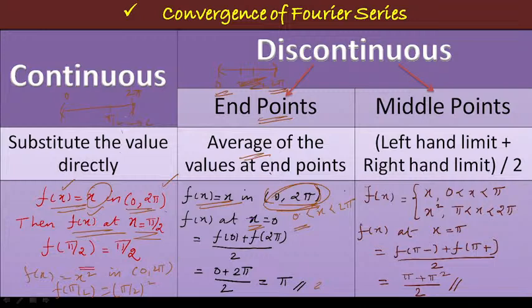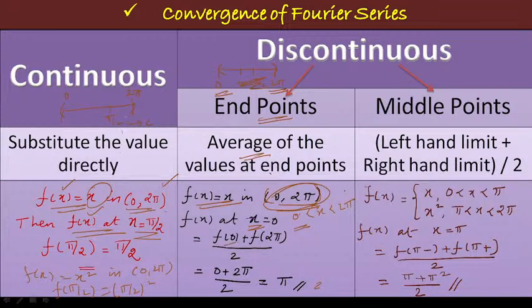If the discontinuity arises, we will definitely check whether it is at the end point or at the middle point. Here 0 is at the end point of the interval. If it is at the end point of the interval, then what are we going to do? We have to take the average of the values at end points. So the value of the function f of x at x equal to 0 is the average of the values at the end points, that is f of 0 plus f of 2 pi divided by 2.